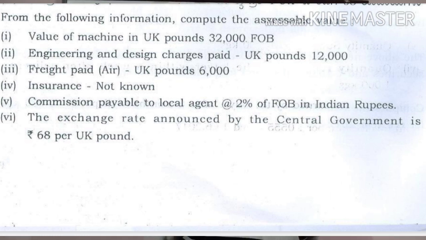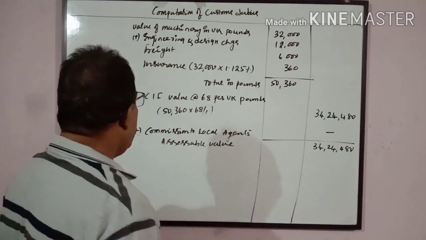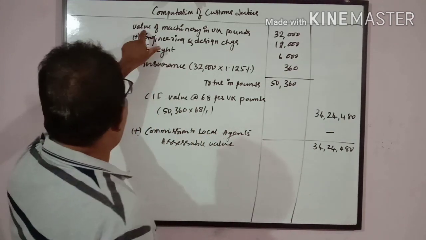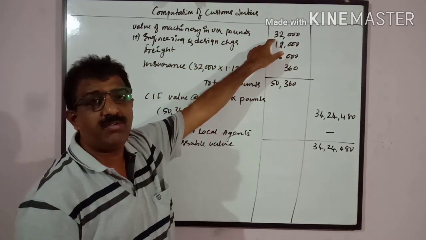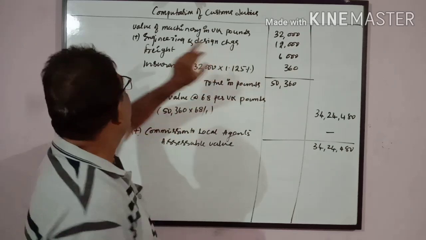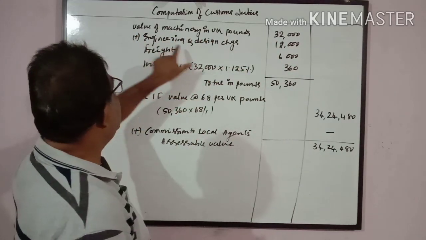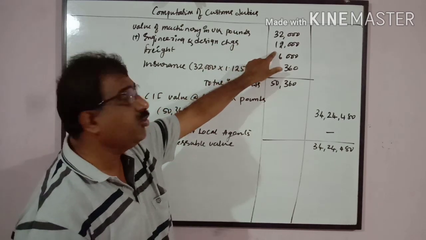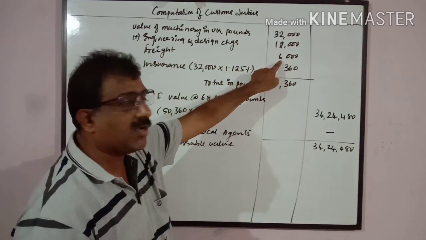Well, in this problem, we need to calculate the assessable value of the items. Value of machinery in UK pounds given 32,000. Whatever given in UK pounds, you just add up. Value of machinery in UK pounds 32,000. Engineering and designing charges in UK pounds 12,000. Freight charges in UK pounds 6,000.